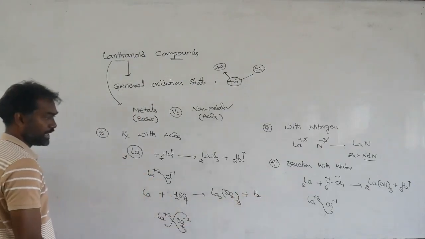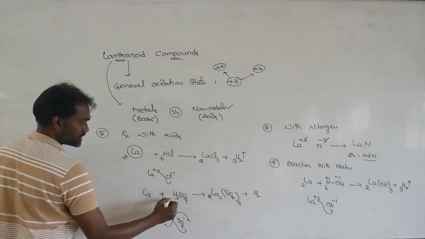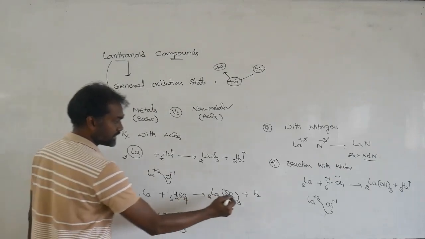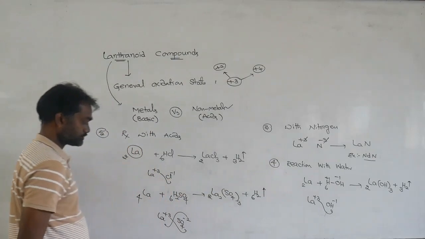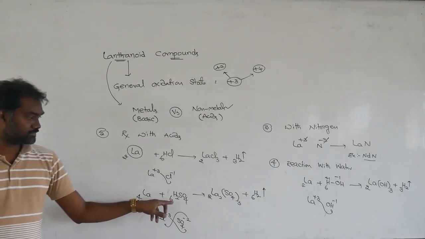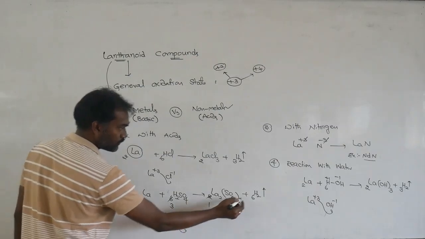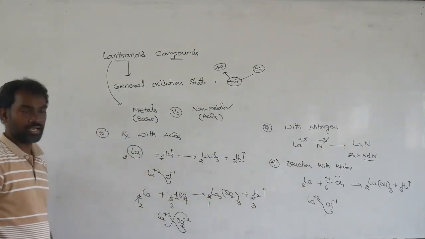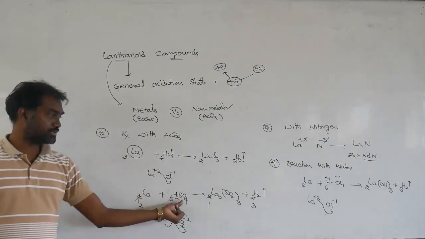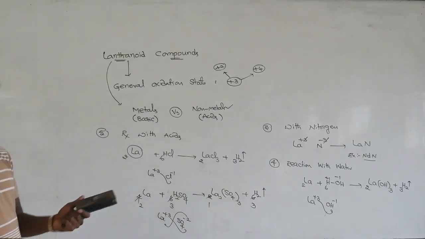For balancing, you can take 2 La with 3 H2SO4. So 2 moles of lanthanide, any lanthanide, with 3 moles of H2SO4 gives lanthanum sulfate, and hydrogen is liberated.